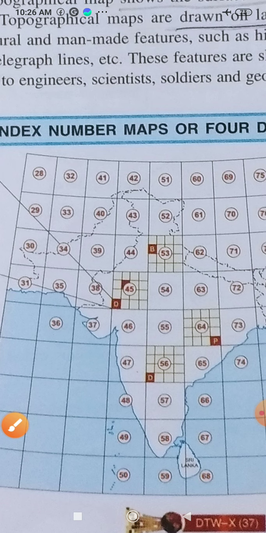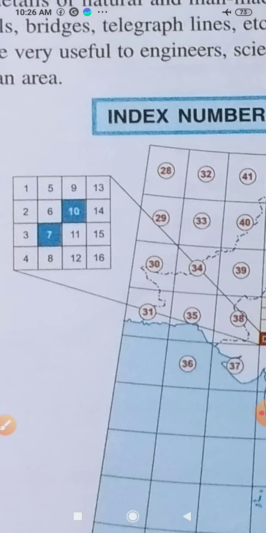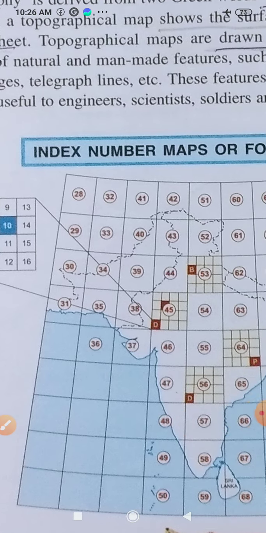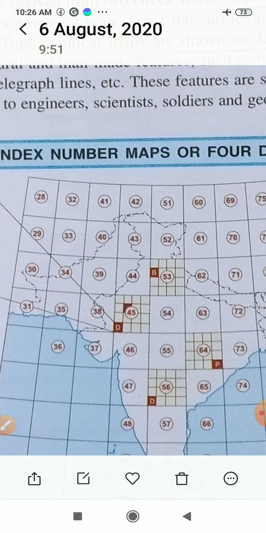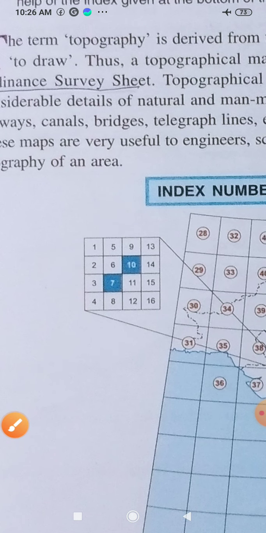And again, the index number map is divided into 1 degree maps. So this 1 degree map, you can see this one particular one is divided into 16 parts. You can notice here 1, 2, 3, 4, and similarly 4 are there. So if you count all of them, it is divided into 16 parts. Again, one smaller part can be divided again into 16 parts.